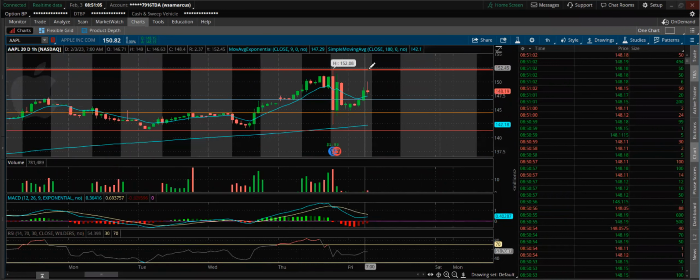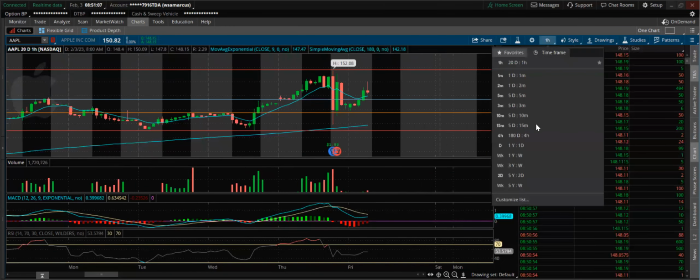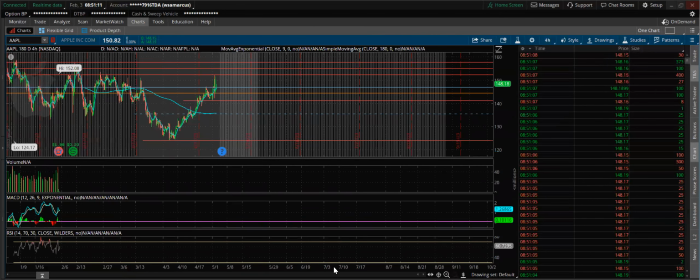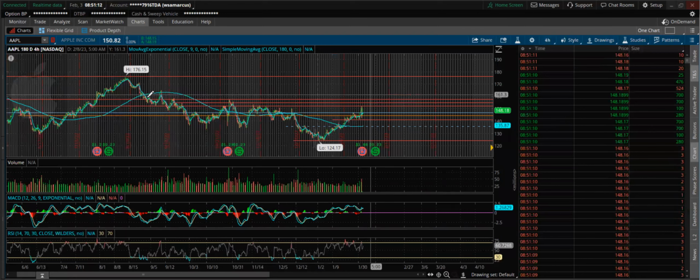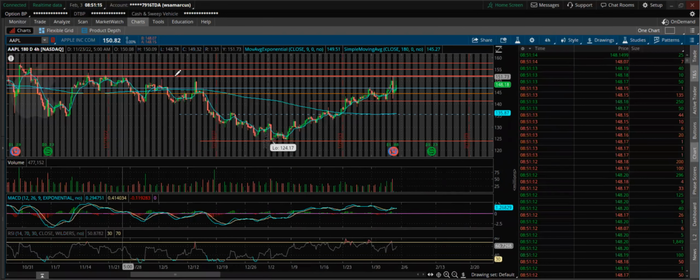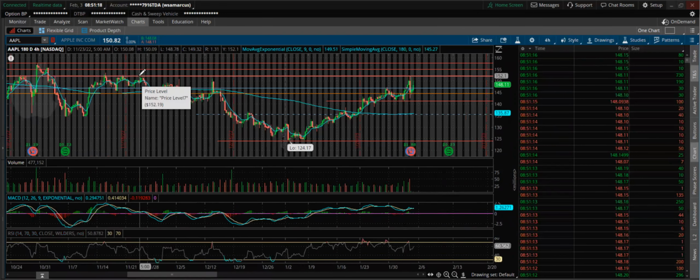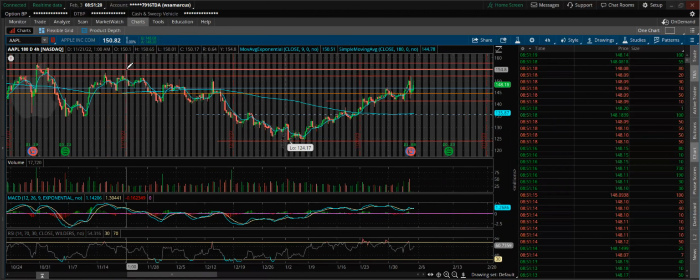We want to see a break of 152 if you're bullish on Apple. 152 is the 20-day high. So once we break that 152, you can see 152 has been resistance multiple times in the past. Once we break that, it's a clear gap up towards that 154. So watch out for that on Apple.